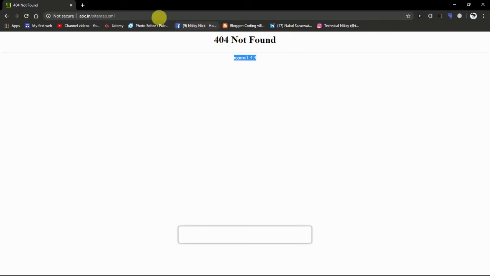It's not found, because we have entered a random URL of a website that is not available on the internet, so it's showing this error. But if you enter a valid URL of any website, then you will get the structure of the website.